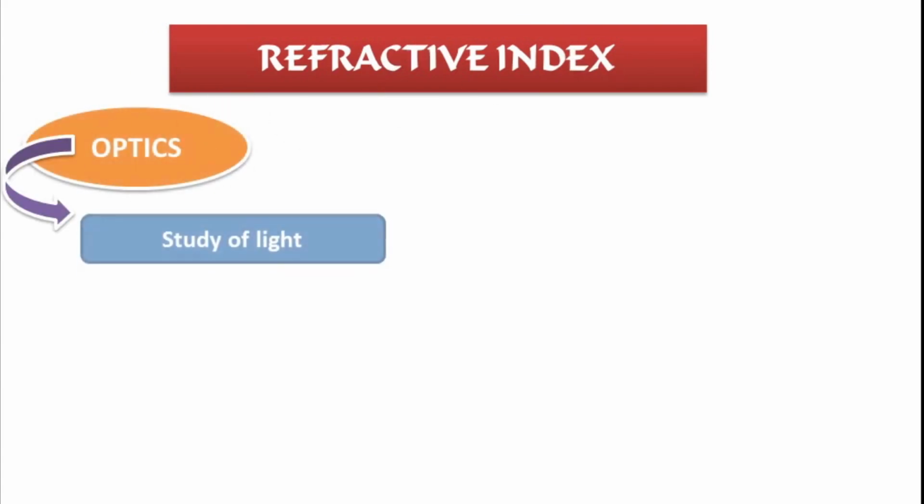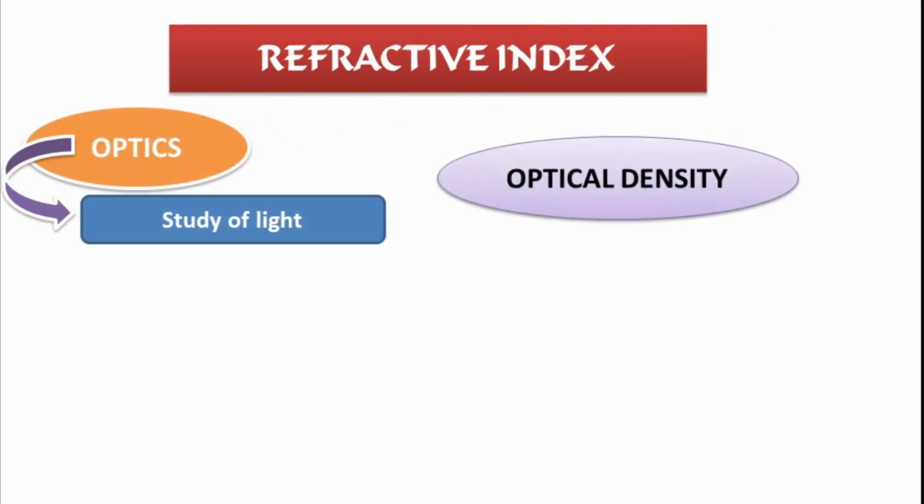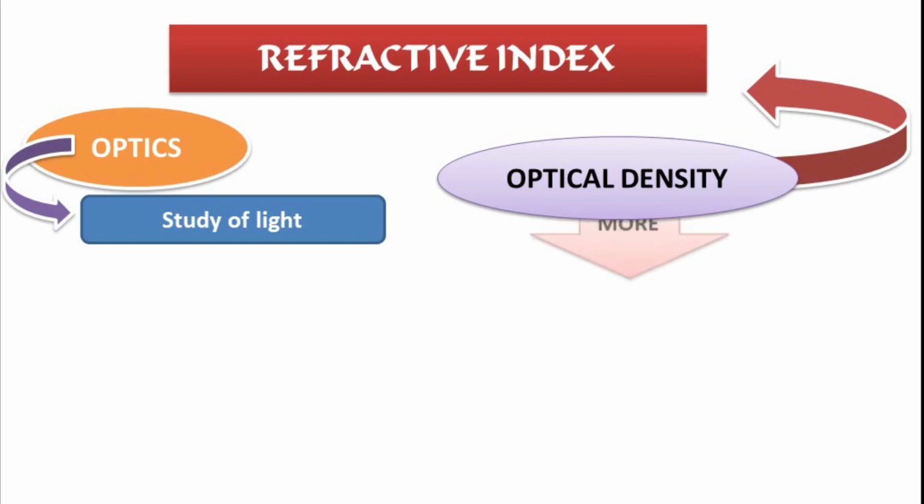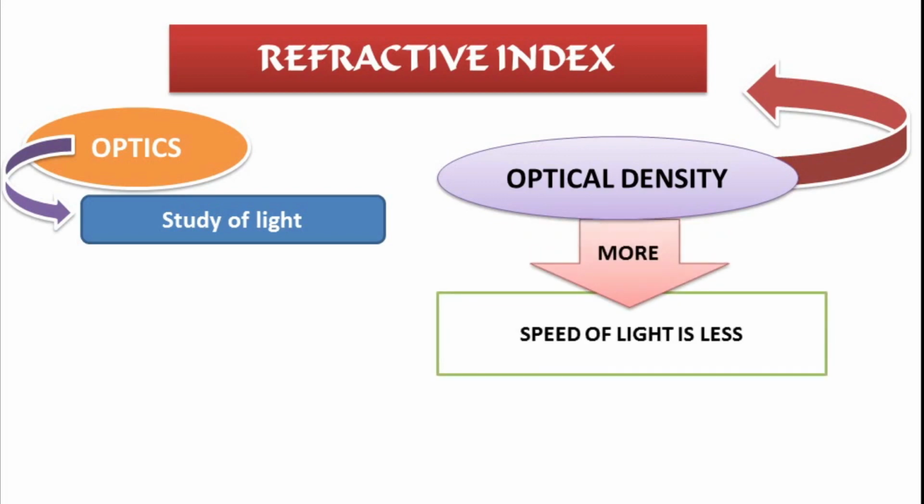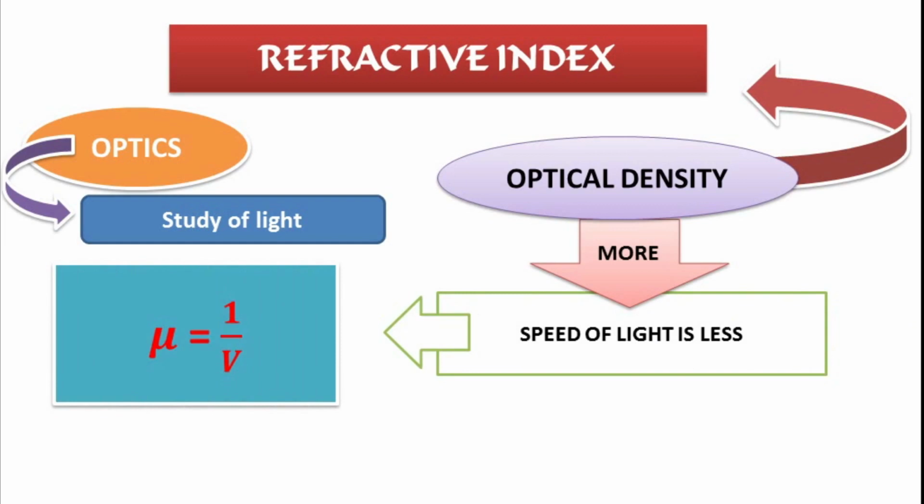So optical density is the density related to the light. Optical density can be measured by a term called refractive index. We know when optical density is more, speed of light is less. So refractive index mu is inversely proportional to speed of light. That means mu is inversely proportional to 1 by V.